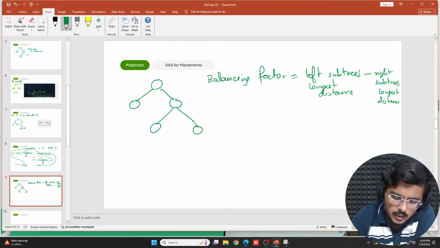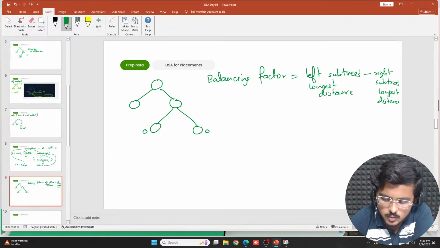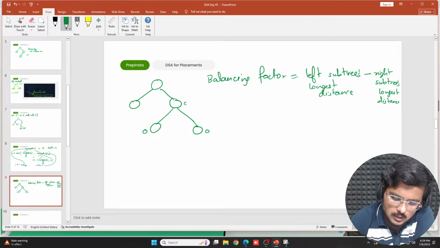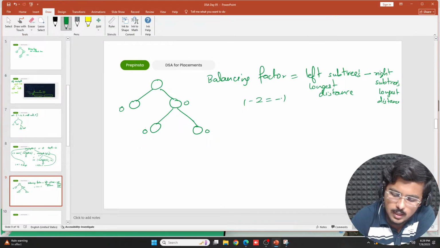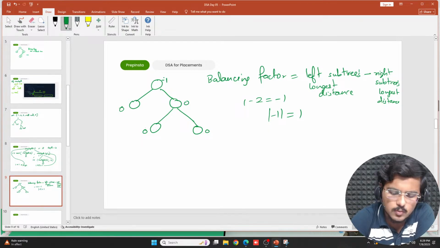For example, if I do it here, for any leaf node it is always 0. Now if I go ahead, the longest distance in the left subtree is 1 for this particular node, and in the right subtree it is also 1. So 1 minus 1 is 0. This is also 0. And here the longest distance is 1 on one side and 2 on the other, right? So 1 minus 2 is actually minus 1, and the absolute value of minus 1 is 1. So the balancing factor is 1. You can also see minus 1 as a balancing factor in GATE.